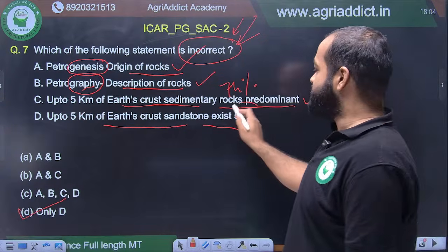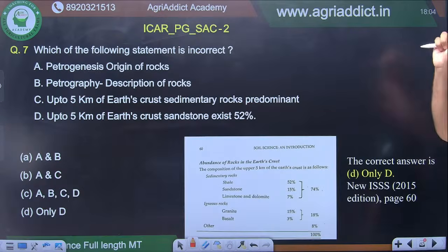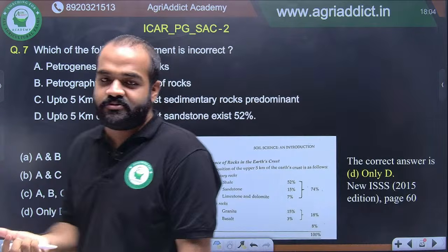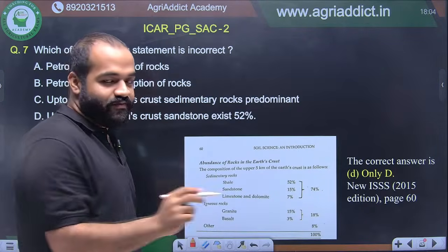Even if you do not remember the data, this question gives the answer as usual. This has been taken from the new ICCS, as you can see in this snapshot. Here you have to remember these values.